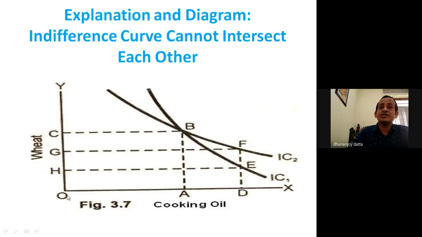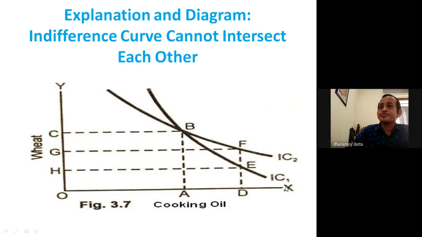Here we can see OC combination of wheat and OA combination of cooking oil, and in the second combination E, OH combination of wheat and OD combination of cooking oil. These two combinations give the same satisfaction to the customer.